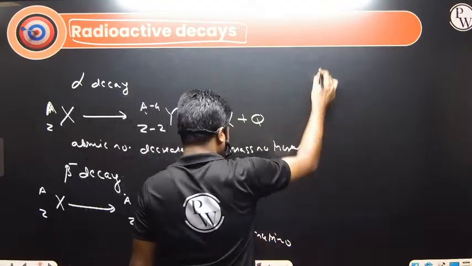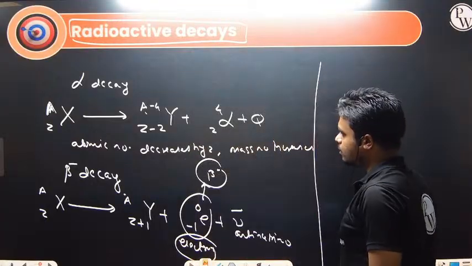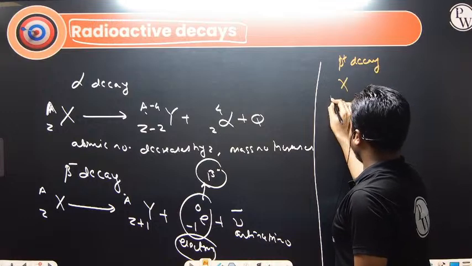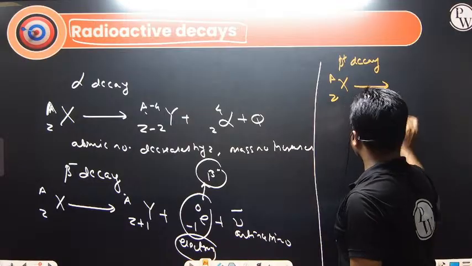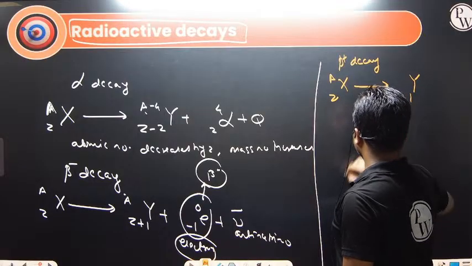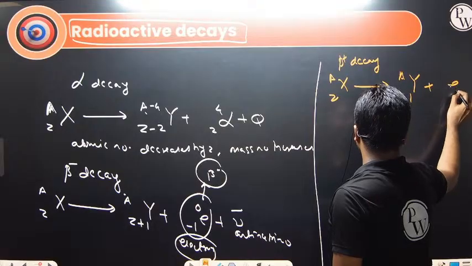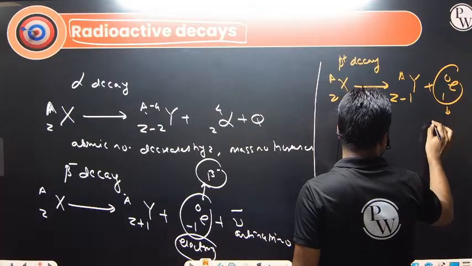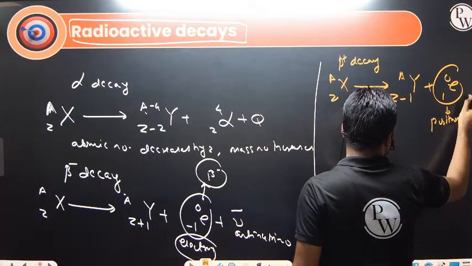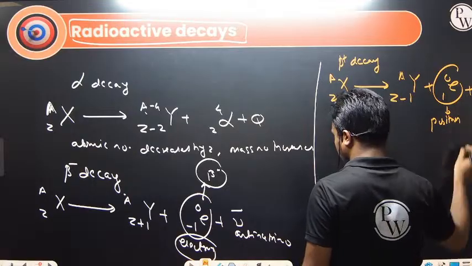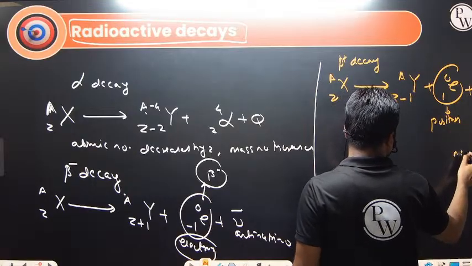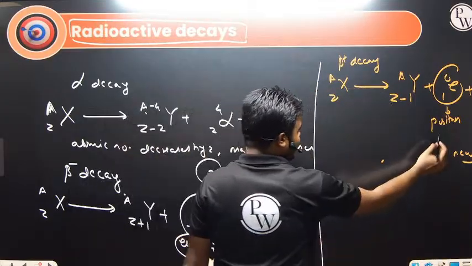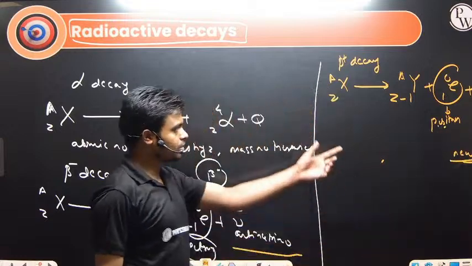And next we have beta plus decay. So in beta plus decay, what actually happens? X, Z, A. So here this will become Y. Atomic number decreases by 1, mass number remains the same, plus the release of one positron. Positron is the antiparticle of the electron, just opposite of that of the electron. Mass will be 0, along with the release of a neutrino. So when it is a particle, we are getting an antiparticle of the neutrino, and when it is an antiparticle, we are getting the particle of the neutrino. So this is beta plus decay.